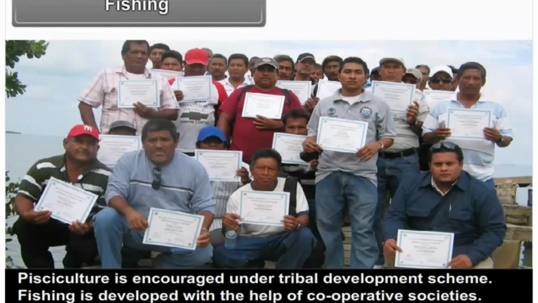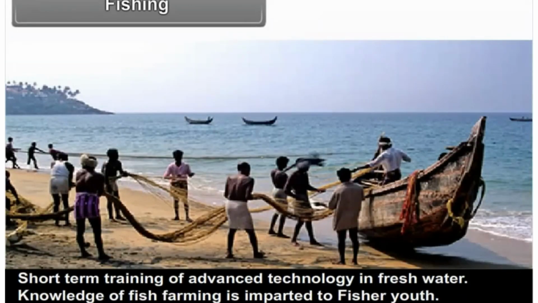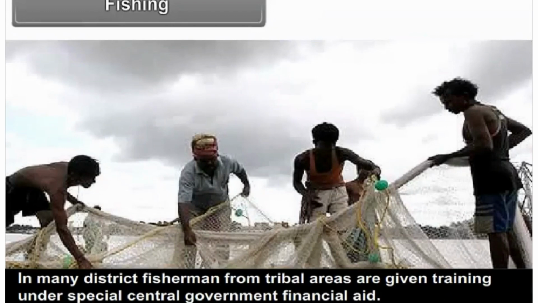Pisciculture is encouraged under the Tribal Development Scheme. Fishing is developed with the help of cooperative societies. Short-term training of advanced technology in fresh water fish farming is imparted to fisher youth. In many districts, fishermen from tribal areas are given training under special central government financial aid.